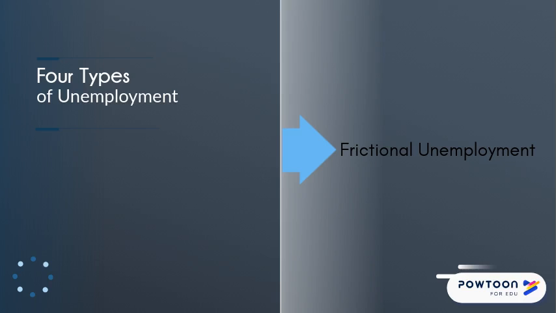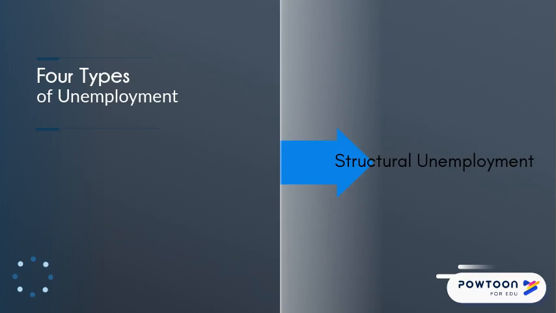Frictional unemployment does not usually last long and results in better matchups between workers and jobs. The entire economy becomes more efficient. Structural unemployment results when a job seeker does not have the skills demanded. Structural unemployment poses more of a problem than frictional unemployment because the unemployed may need to retrain to develop the skills required for the job.